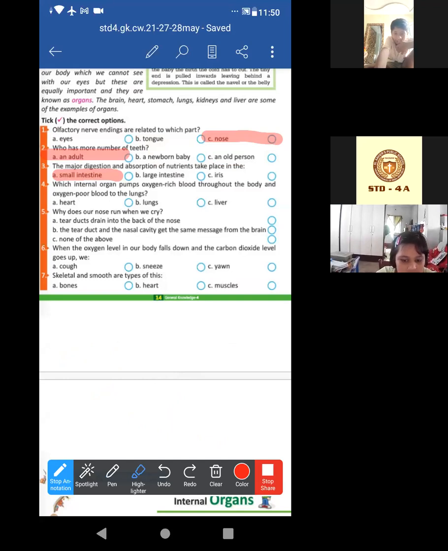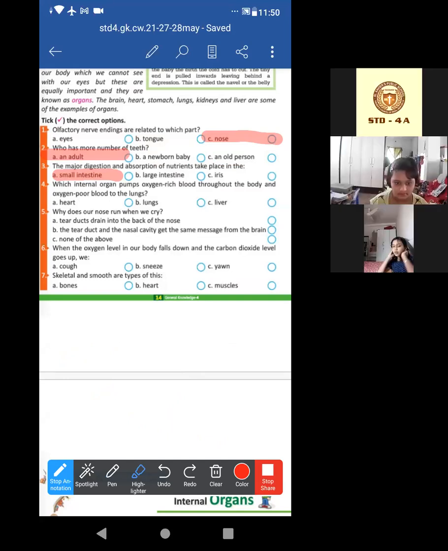Now the fourth one: which internal organ pumps oxygen rich blood throughout the body and oxygen poor blood to the lungs? Oxygen rich blood throughout the body, right? And oxygen poor blood to the lungs. Which one? Already yesterday I explained. Heart. Okay, just mark it, those who have not marked yesterday. Heart, okay? Now the next one.